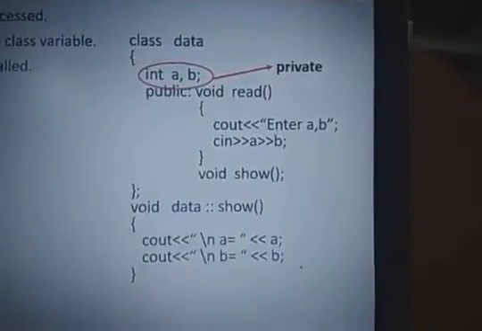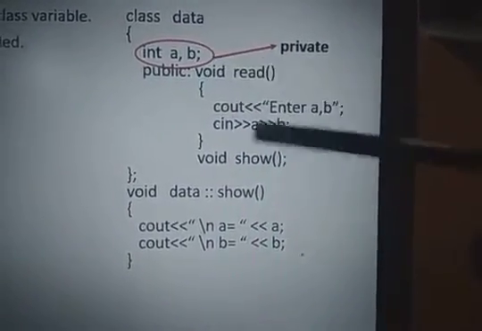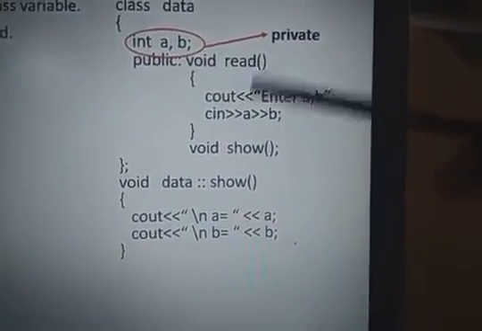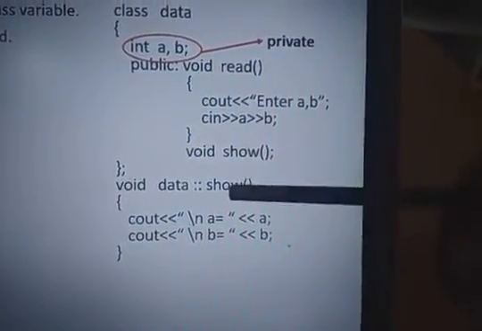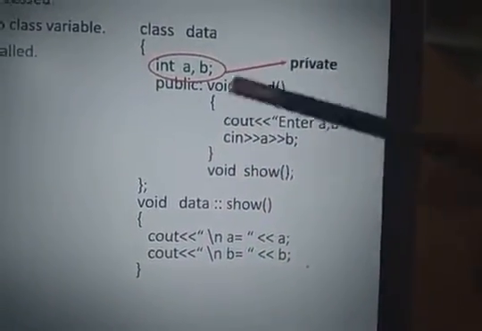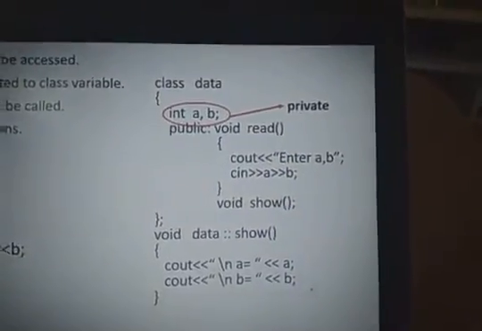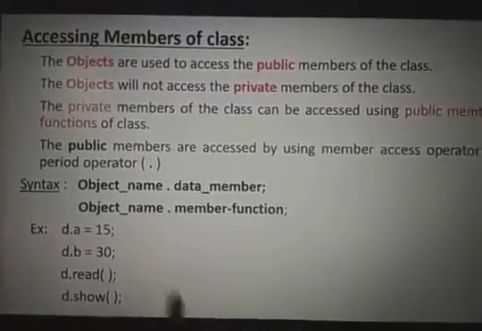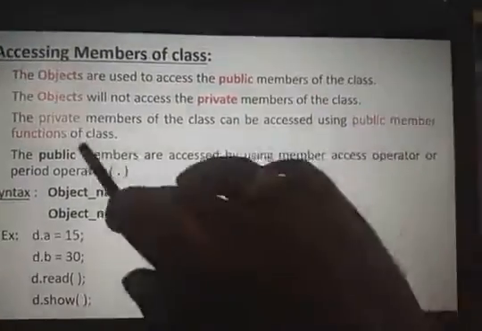Right, here a comma b are private. So a comma b are accessed by public member functions: a comma b are accessed by the read function, and a comma b are accessed by the show function. Public member functions of the class can access the private data, but public functions can be accessed directly with the help of the object. Public data can be accessed directly, private data can be accessed with the help of the public member functions of the class. Just consider a small example program.